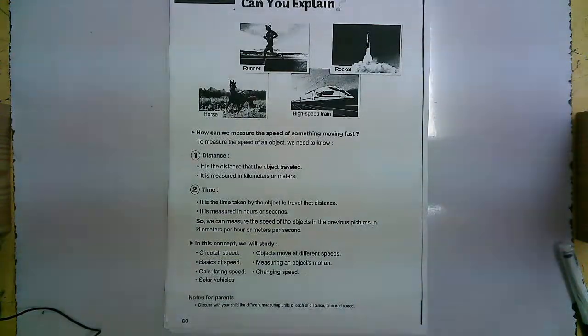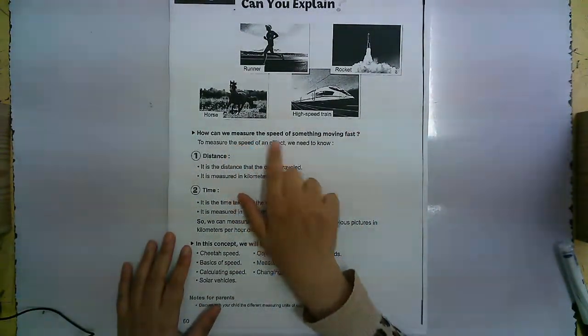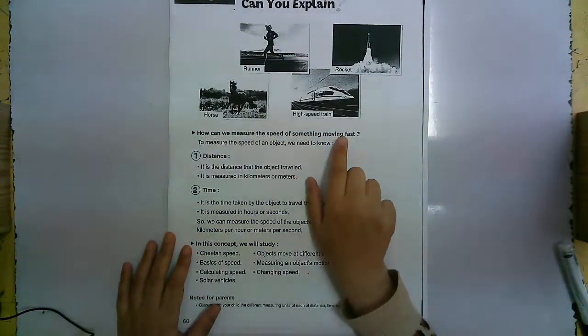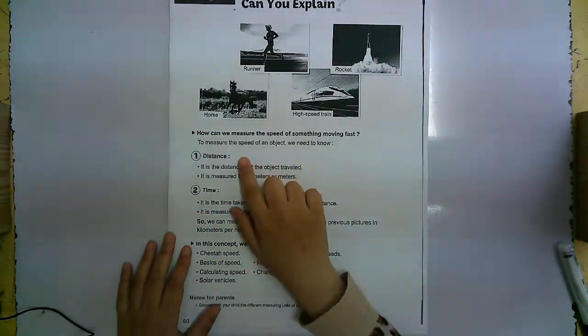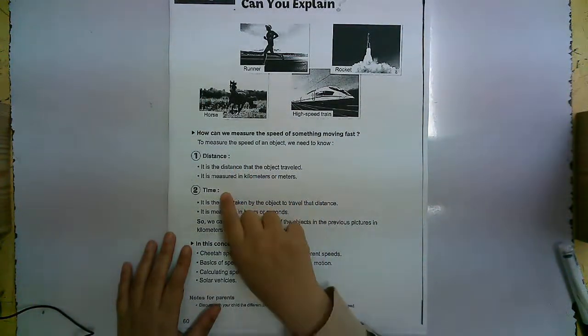Today we will talk about concept number 3, which is speed. At first, we will explain how we can measure the speed of something moving fast. To measure the speed, we need to know the distance and time.